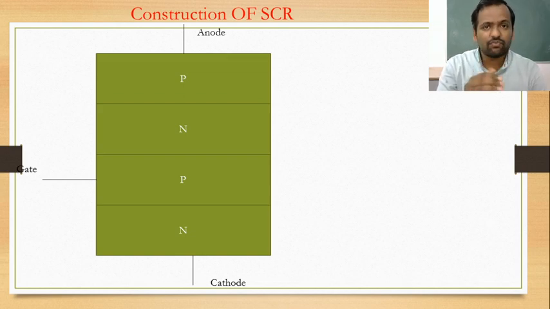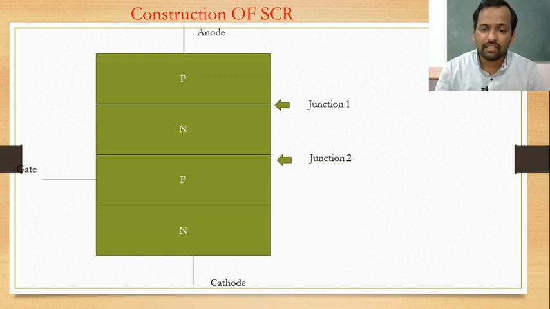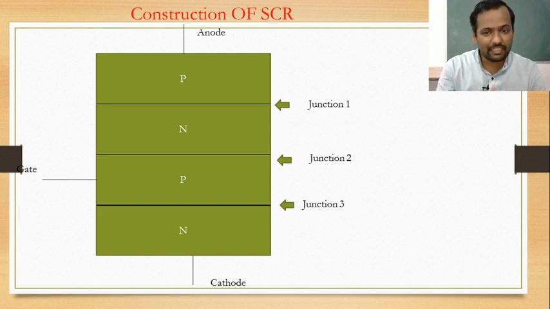As it is a 4-layer device, it forms 3 junctions: junction 1, junction 2 and junction 3. These junctions are diffused or alloyed.